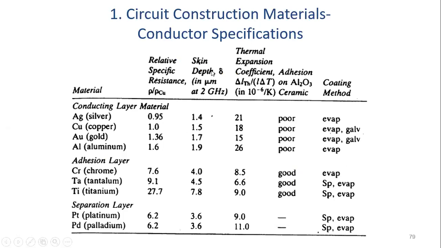Okay, the skin depth at 2 gigahertz frequency is given for the same frequency. As I told, there is a little bit of variation: in silver the skin depth is less, and copper is again comparable to silver. Generally, as copper is a comparatively low cost material, copper is generally preferred. But gold and other materials are also used. So these are some specifications. I am giving this table, so you can just go through it.